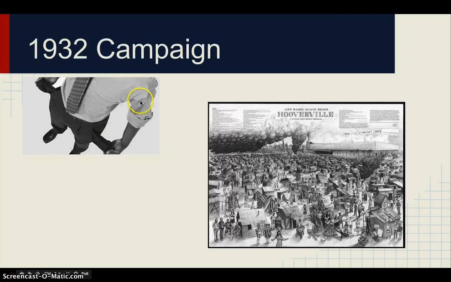Here we can see that people started to call these Hoover flags because they had no money, and these were called Hoovervilles because they were houses made of carton where people started to live.